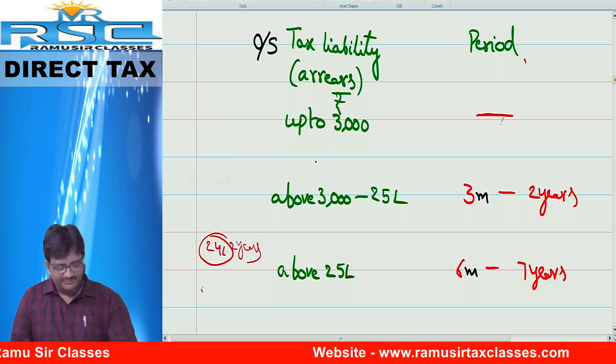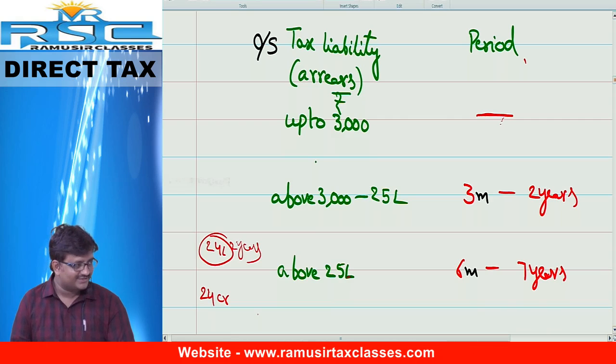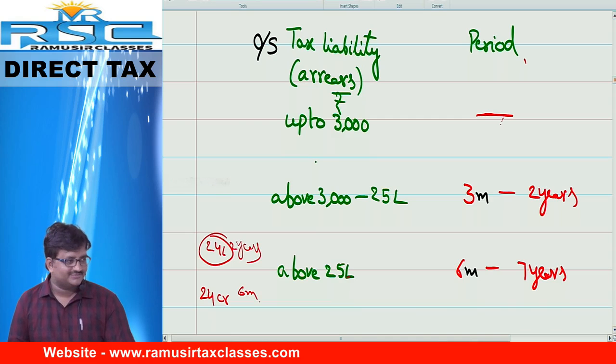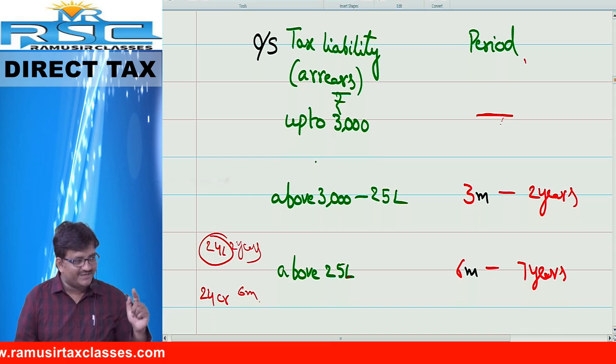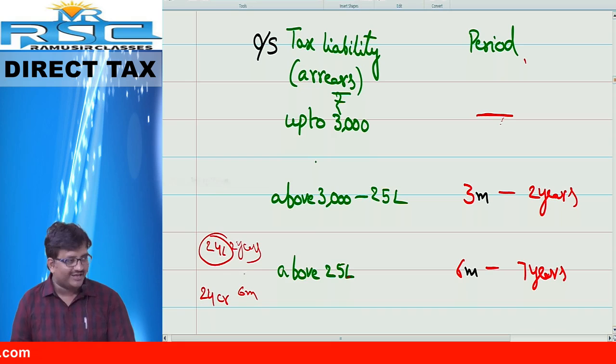Ma'am, you have not paid 24 crores. How many years? Maybe 6 months also possible. This depends upon the intention of the mind. This is based on cruelty. Intentionally she has not paid 24 lakh, then 2 years. But because of some reasons she cannot file, then 6 months. Depends. Okay.